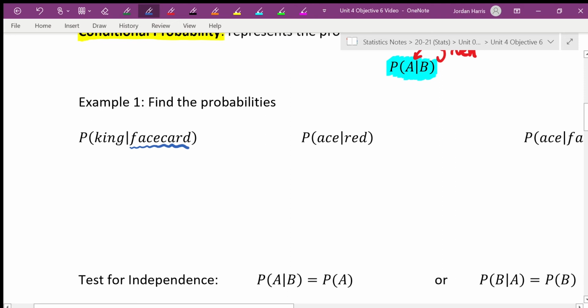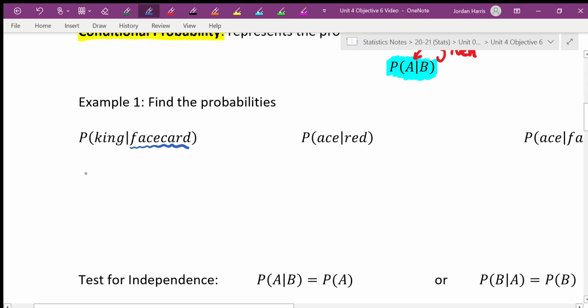So I'm looking at the probability of drawing a king given the fact that I have a face card. What is the probability that this face card I drew is a king? A lot of people get confused by this, but remember, the given has already happened. That means I'm telling you in my hand is a face card. What is the probability that it is also a king?